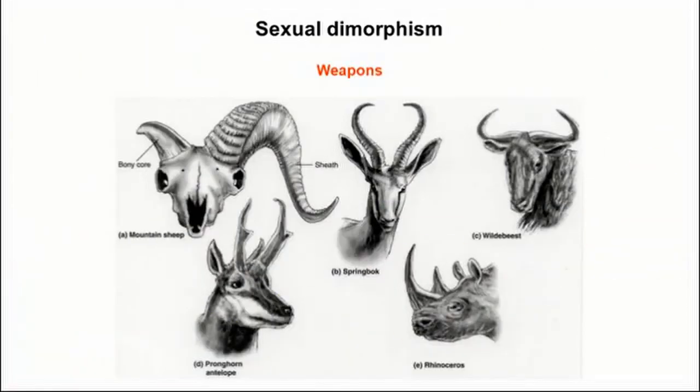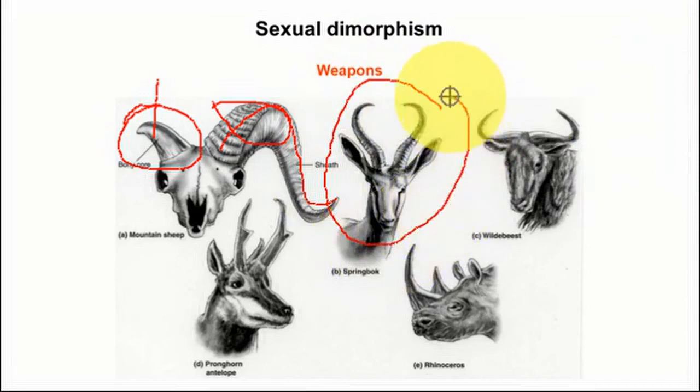Not only the colors or some of the orientations, but the weapons are also a symbol of strength. In these animals you can see the weapons, the antlers or the horn. The main core of the horn is very short, but the orientation is so beautifully arranged. The sheath is very beautifully arranged. This is a loop through which it is projected that this male is stronger. And there you can see the selection of the mate by the females.